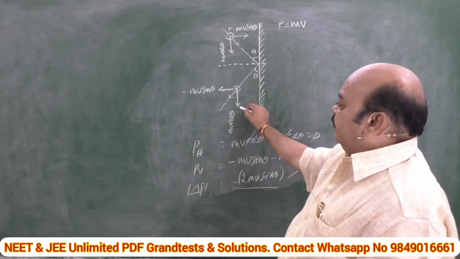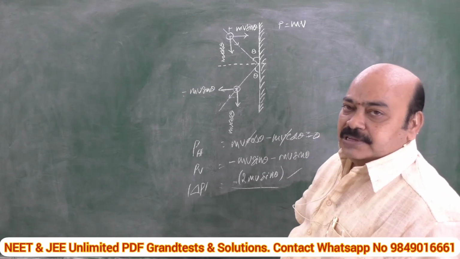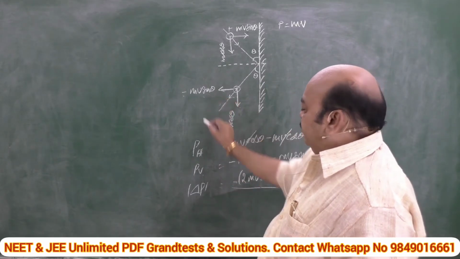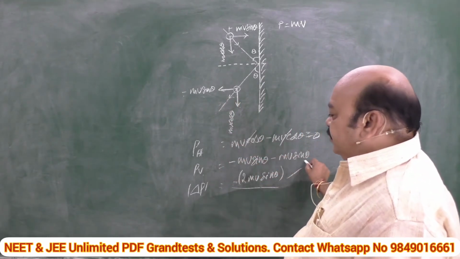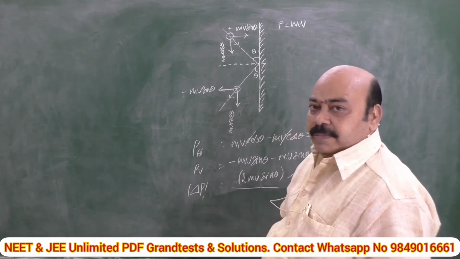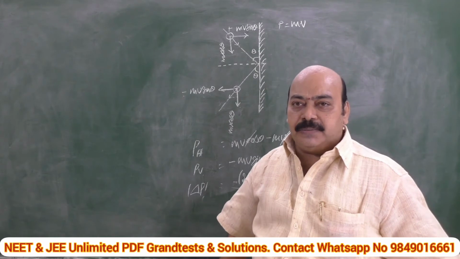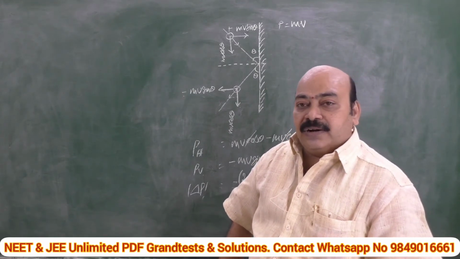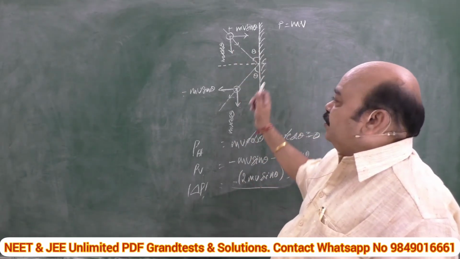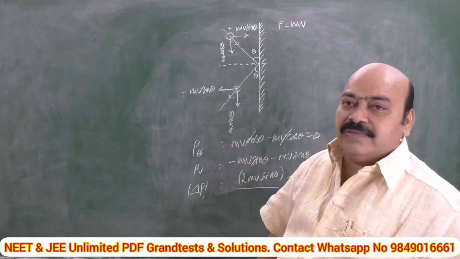That's why mv cos theta final minus mv cos theta initial gets cancelled, resulting in 0. That means there is no change in the momentum. And coming to the vertical direction, final momentum is minus mv sin theta, whereas initial momentum is mv sin theta, resulting in minus 2 mv sin theta. When we are speaking about only the magnitude of the change in momentum, we can say 2mv sin theta is the change in momentum. What does the negative sign indicate? As usual, we consider the direction towards the wall positive and away from the wall negative. It is nothing but the negative direction, hence it is acting away from the wall.